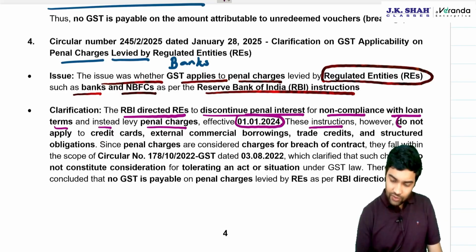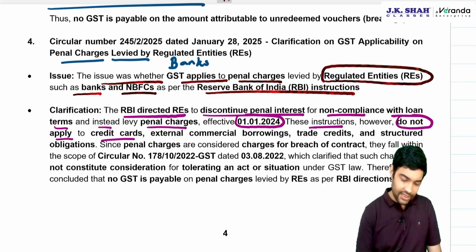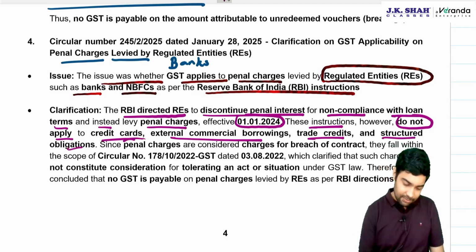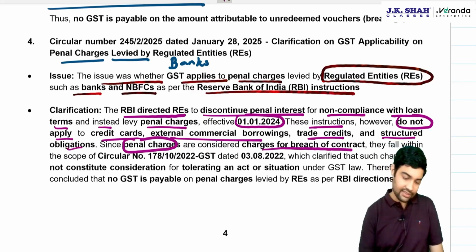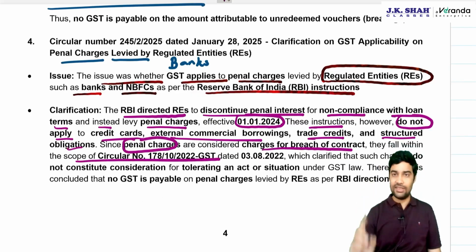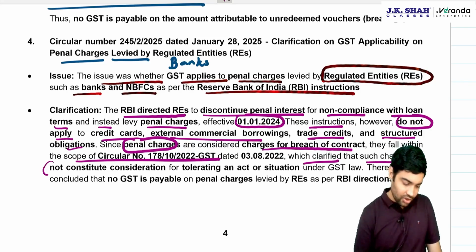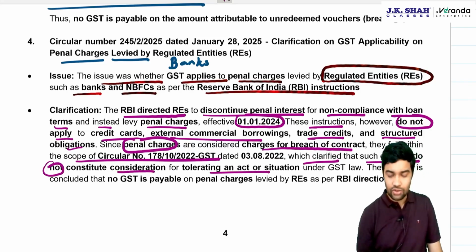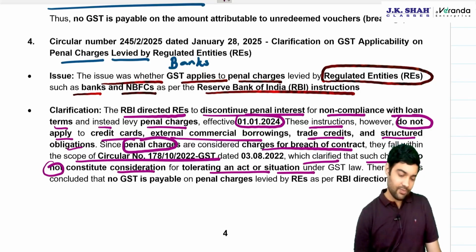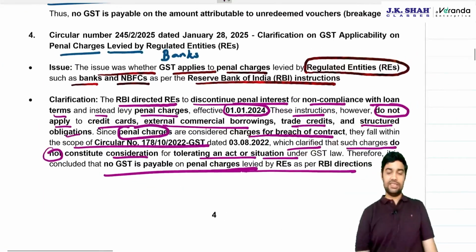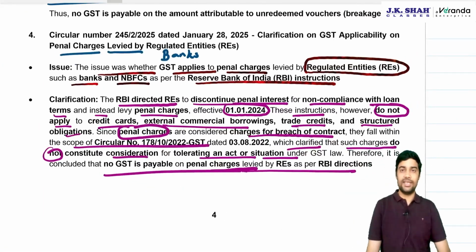These instructions, however, do not apply to credit card, external commercial borrowing, trade credits, and structured obligations. Since penal charges are for breach of contract, they will fall under that circular 178, which clarified that such charges do not constitute consideration for tolerating an act or situation. Therefore, no GST on penal charges which is levied by regulated entities.